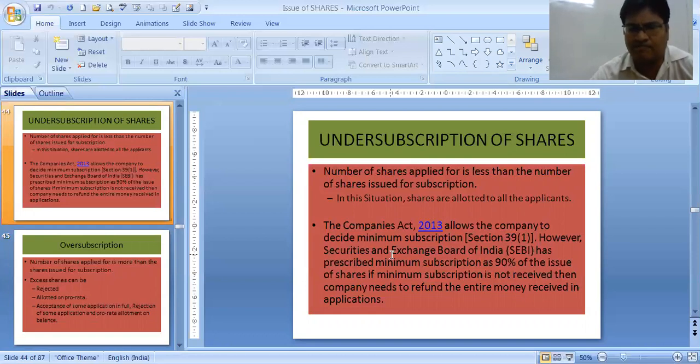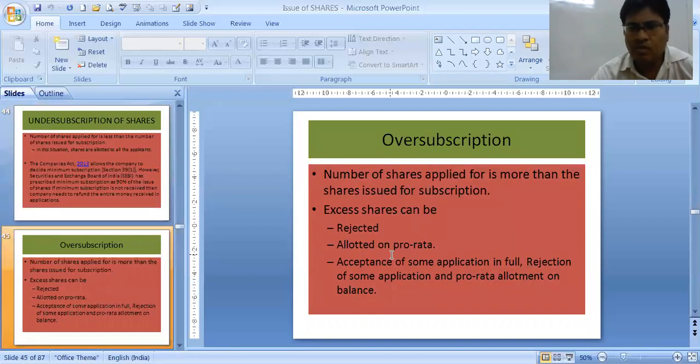Remember, students. Then we have oversubscription. When the shares applied are more than the shares issued, people have applied for more than what the company is asking for, then that is called oversubscription. The excess shares are either rejected, or the excess shares are dealt with pro rata allotment.